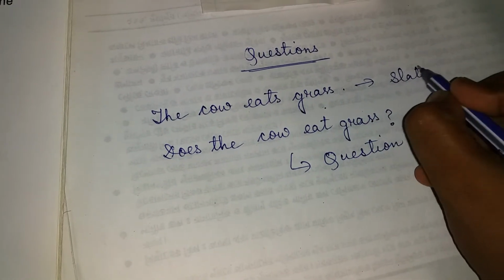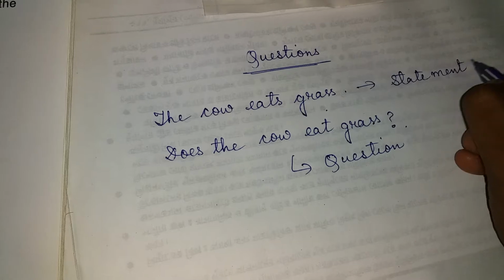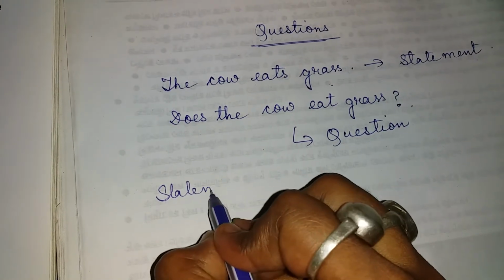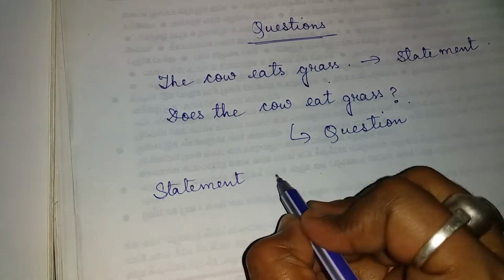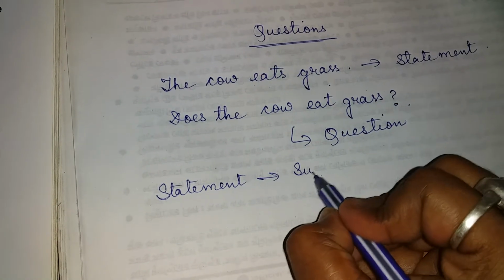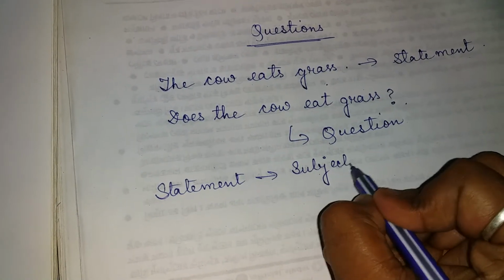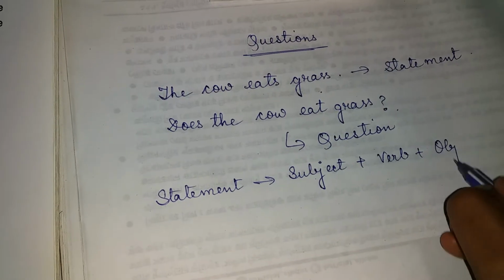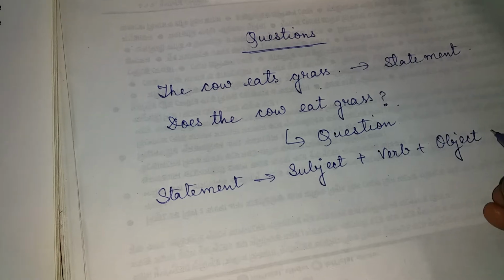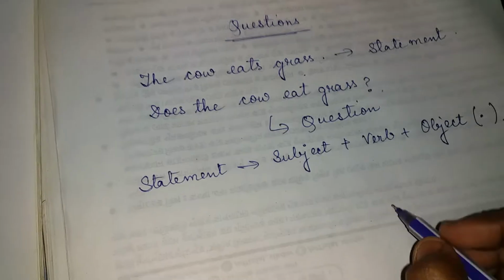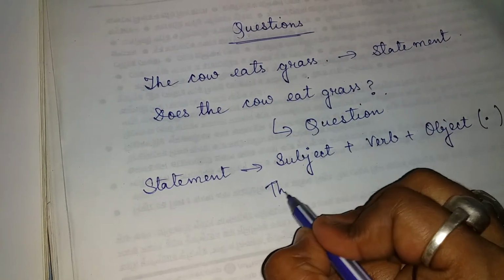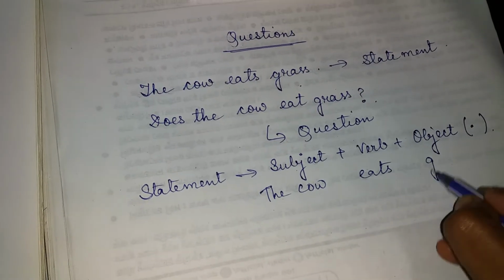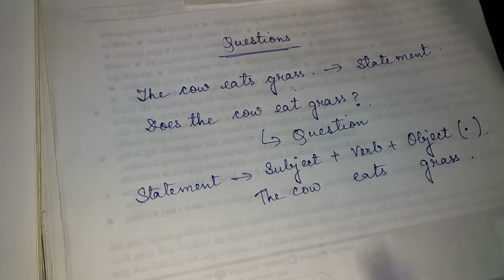Now how do we know that? Always remember, a statement begins with a subject, then continued with a verb and then object, and finally there should be a full stop. The subject is the cow, verb is eats, and grass is your object, and then full stop.